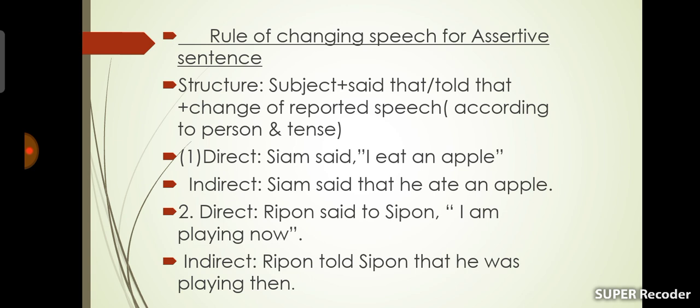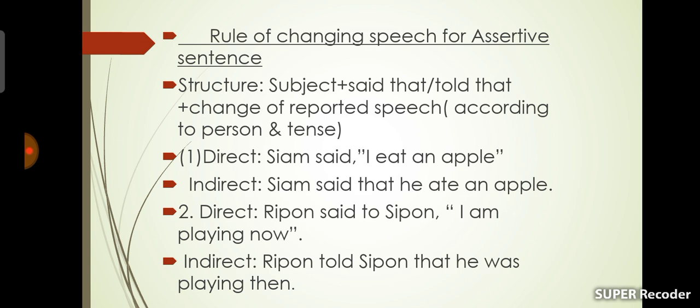Here we can see that the subject of the reported speech indicates Shyam, so you should use he, and the verb is eat, and you should use ate. Number 2, direct. Ripon said to Shipon, I am playing now. This sentence is present continuous tense, so to make it indirect speech, you should turn the sentence into past continuous tense.